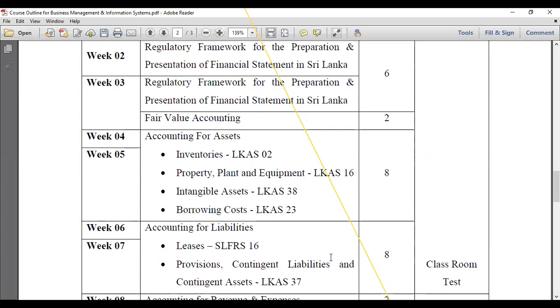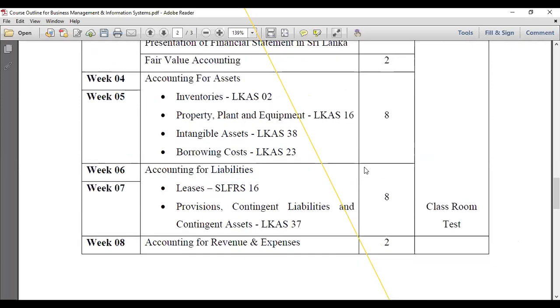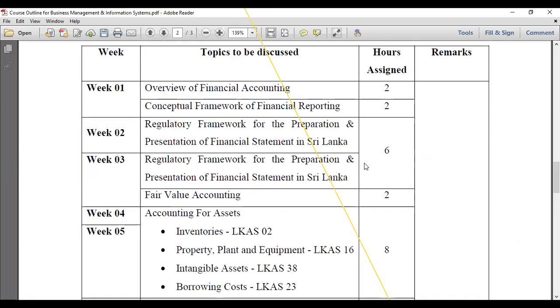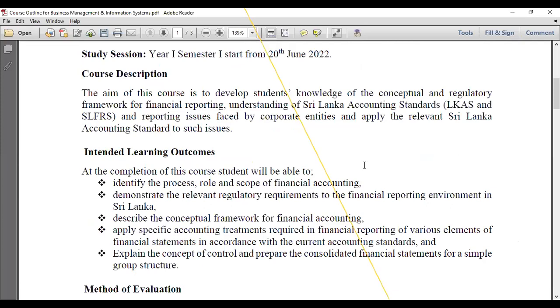Yes, sir. Actually, the course outline or course content is what we are going to discuss with you, and this is the brief summary of your course, right?